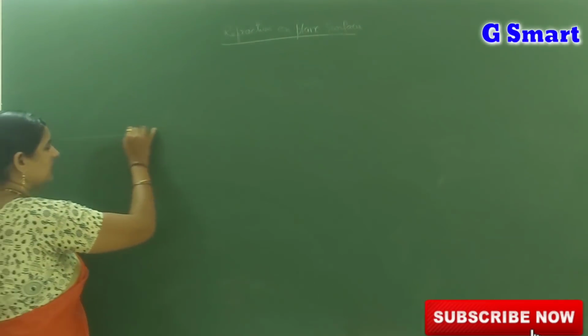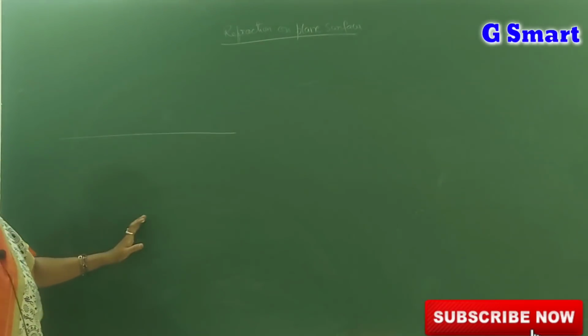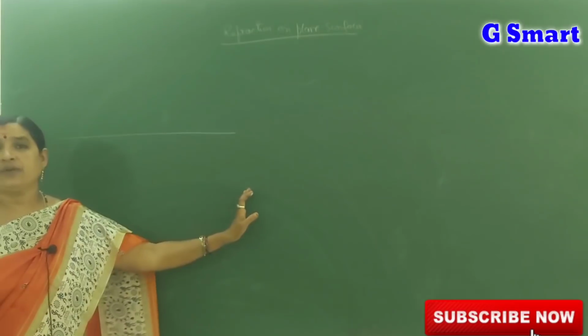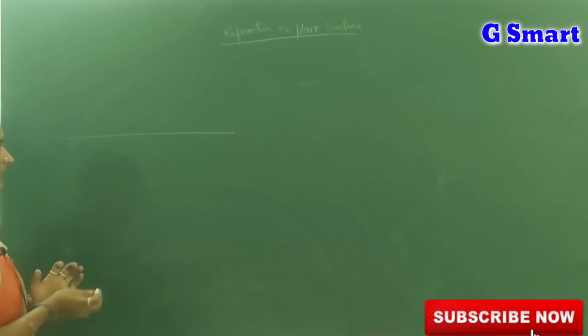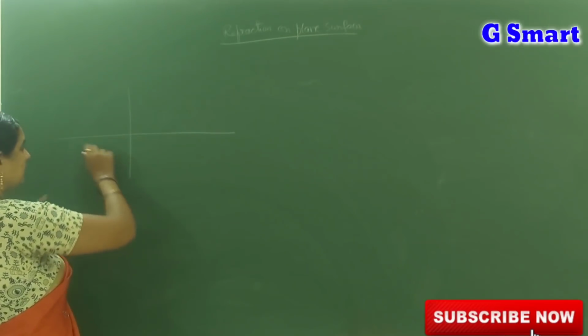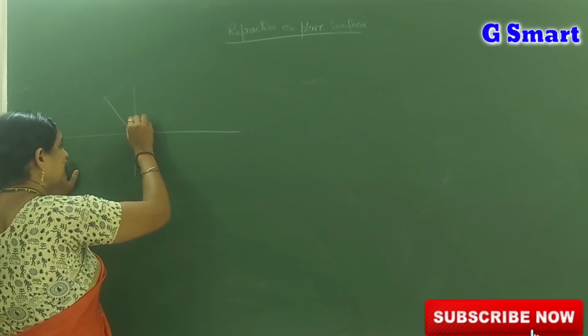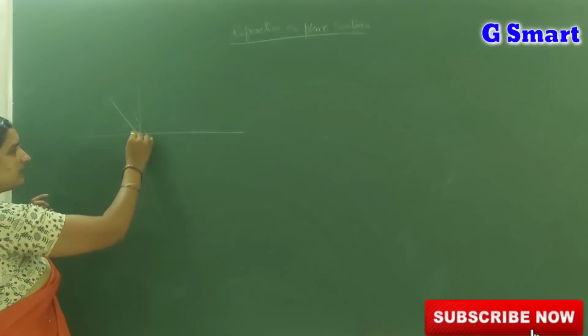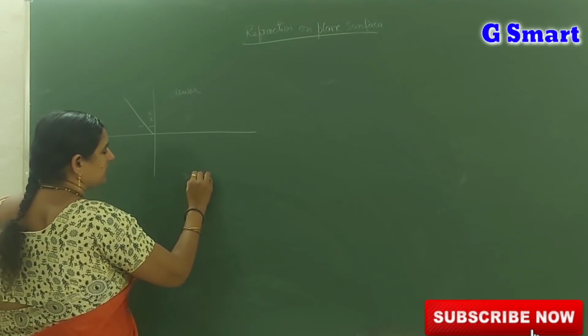Okay, we already know that when a light ray travels from denser medium to rarer medium, it bends away from the normal. It changes its path and bends away from the normal. See, this is the normal and this is the interface. This is the angle of incidence, the incident ray. This is the denser medium and this is the rarer medium.